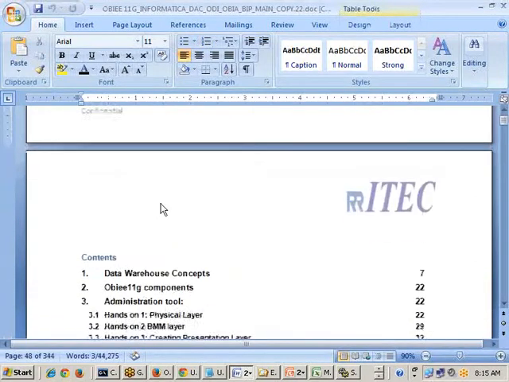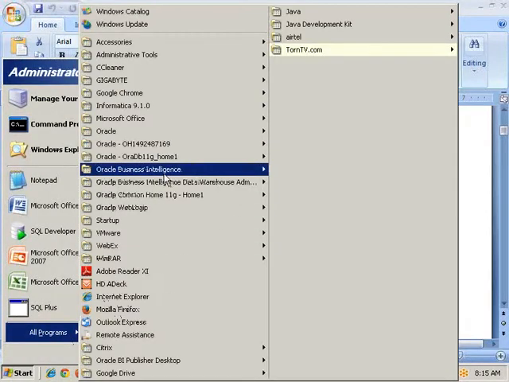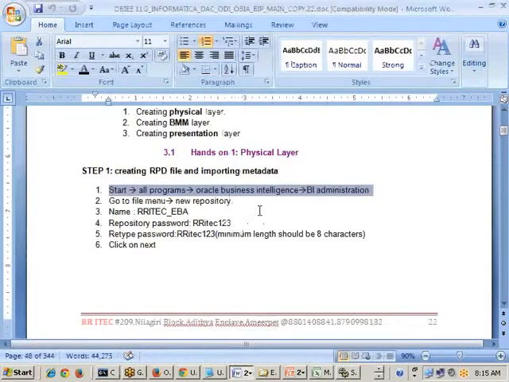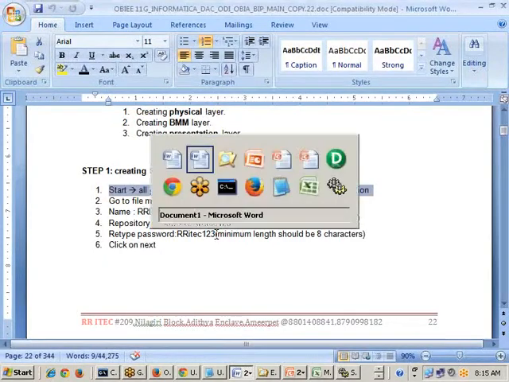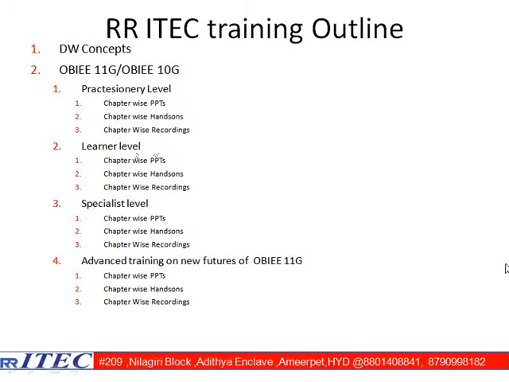Another explanation also shows how smoothly and how low level it is here: Start, All Programs, Oracle Business Intelligence, BI Administration. Everything will be so low level. We are going to give these notes, and because of these notes, you can practice on your own. That is the meaning here: chapter-wise PPTs, then chapter-wise hands-ons, then chapter-wise recordings.